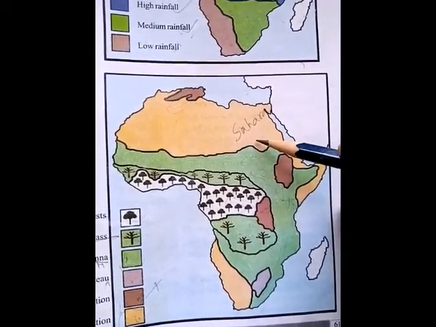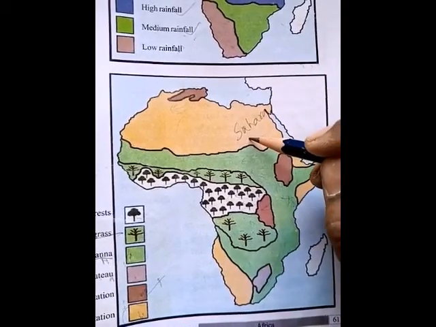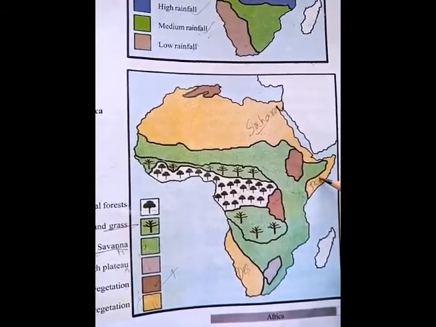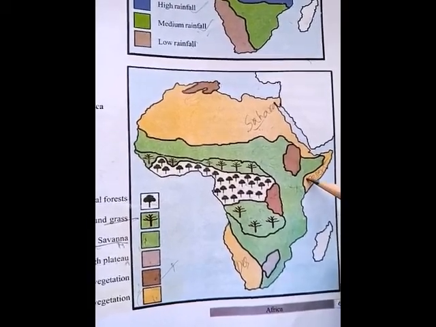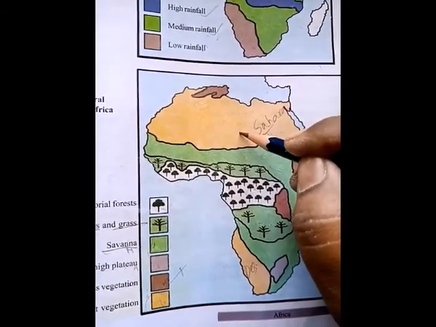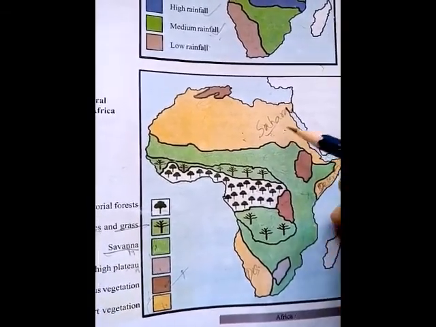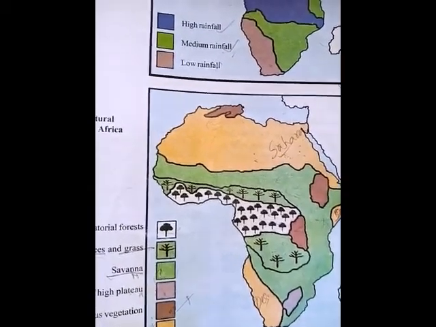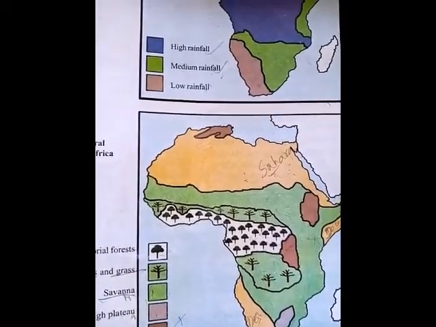In all this area there is desert. These areas are desert, this is also a desert, this is also a desert, and this is also desert. This is called the Sahara Desert. So here also some desert vegetation is there, understand?